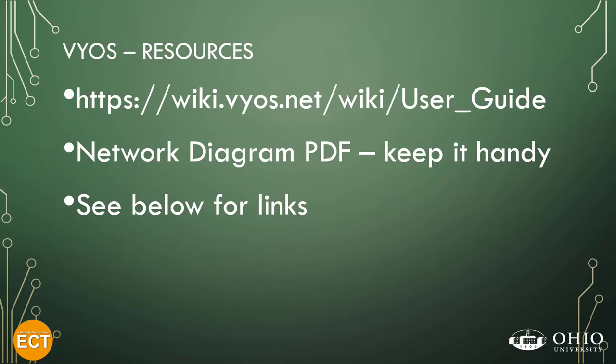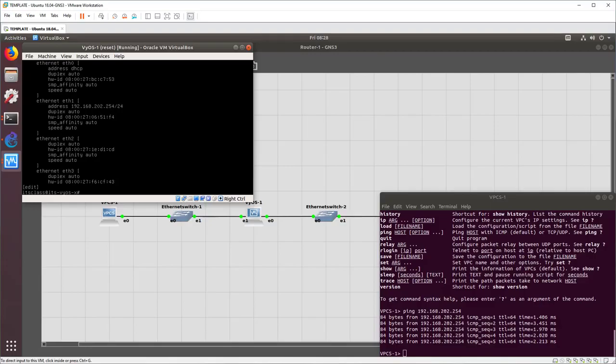The network diagram is also linked in the show notes. We talked about it in the previous video. It's the diagram that we'll be working from. It has all the IP addresses on it. Very useful stuff. On to VMs.